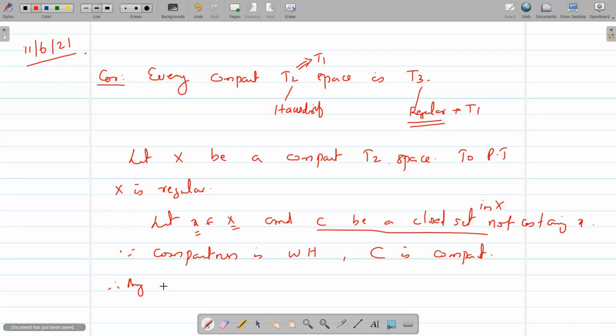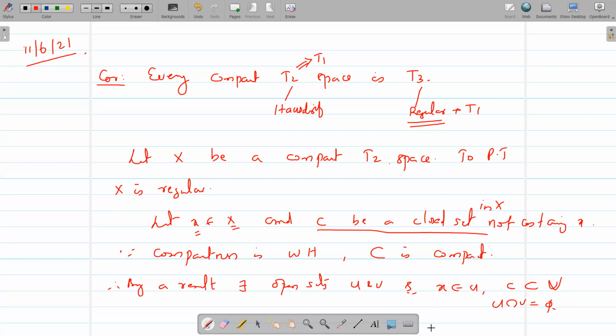Therefore, by a result, there exist open sets U and V such that x belongs to U and C is contained in V and U intersection V is equal to empty. And this is what is required. Therefore, capital X is regular. And this is the proof. Is it clear?